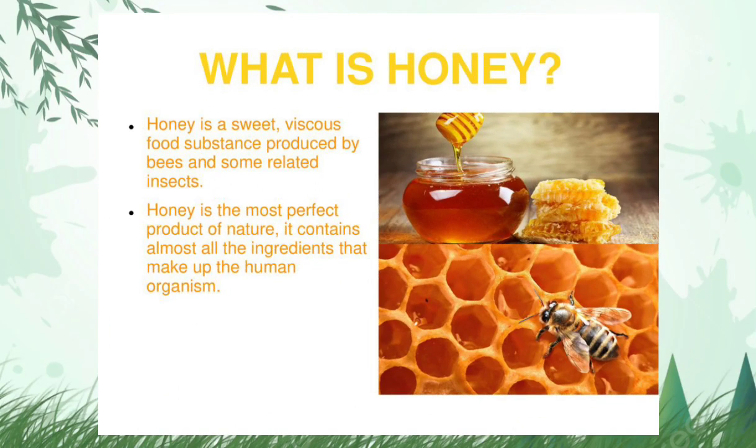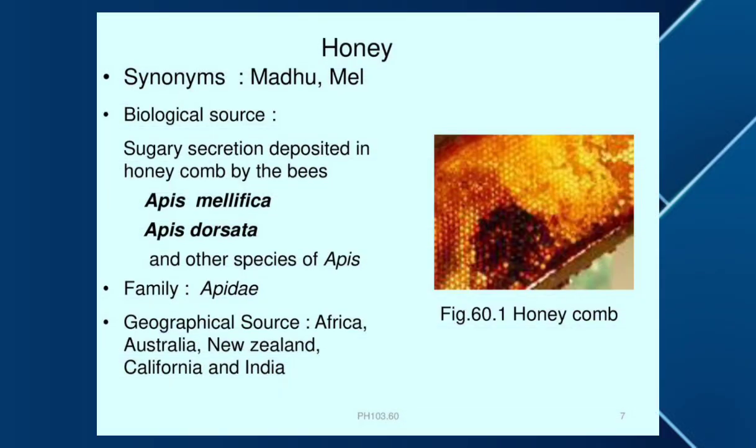My topic is honey. So what is honey? Honey is a sweet, viscous food substance produced by bees and some related insects. Honey is the most perfect product of nature. It contains almost all the ingredients that make up the human organism. Now, synonyms of honey are madhu and male.